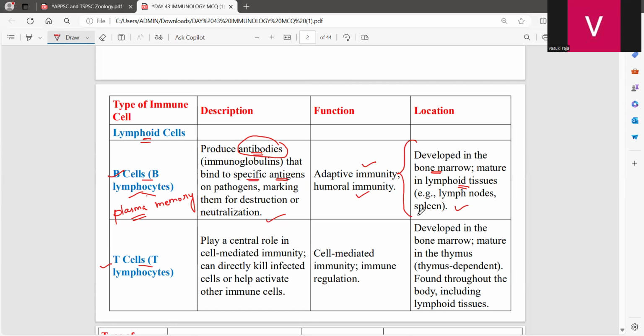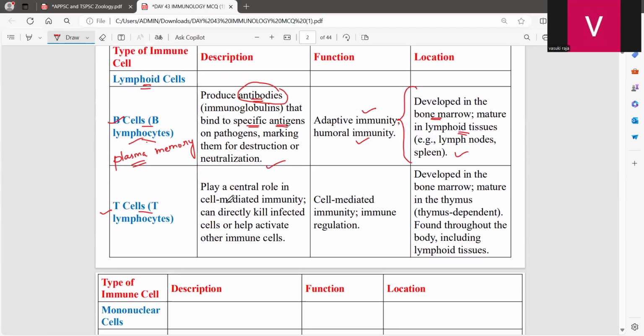Now the T cells play an important role in cell mediated immunity. What is happening exactly in cell mediated immunity? In this type of immunity, T cells directly kill the infected cells or help activate other immune cells. Their function is cell mediated immunity and immune regulation.